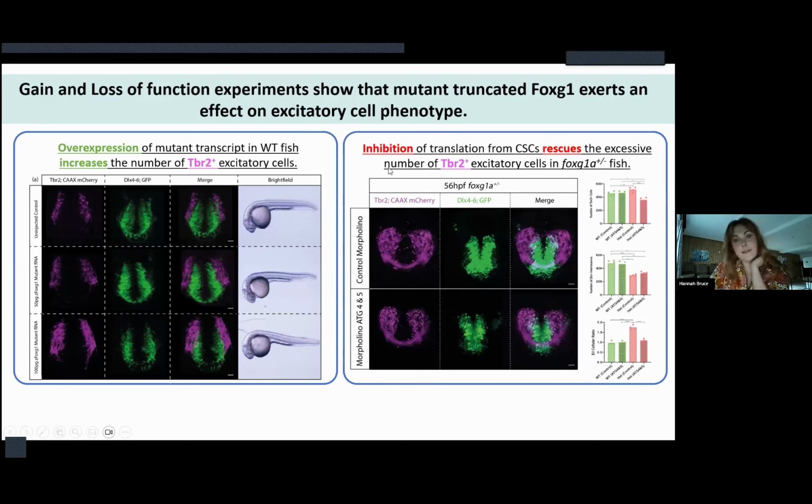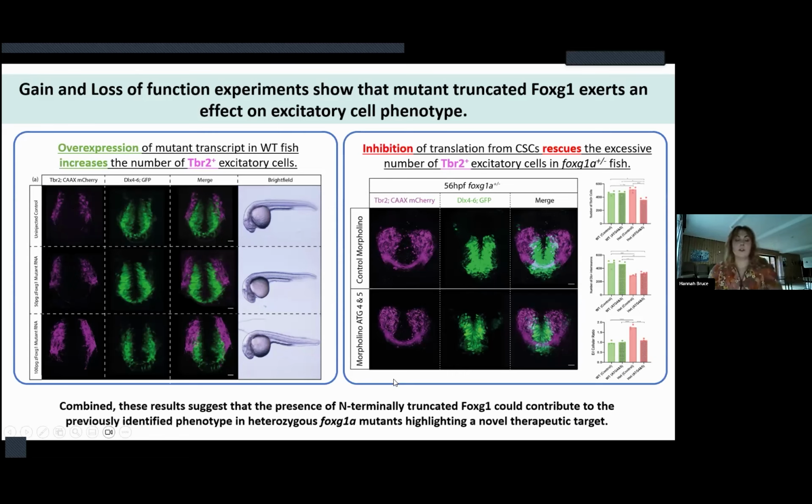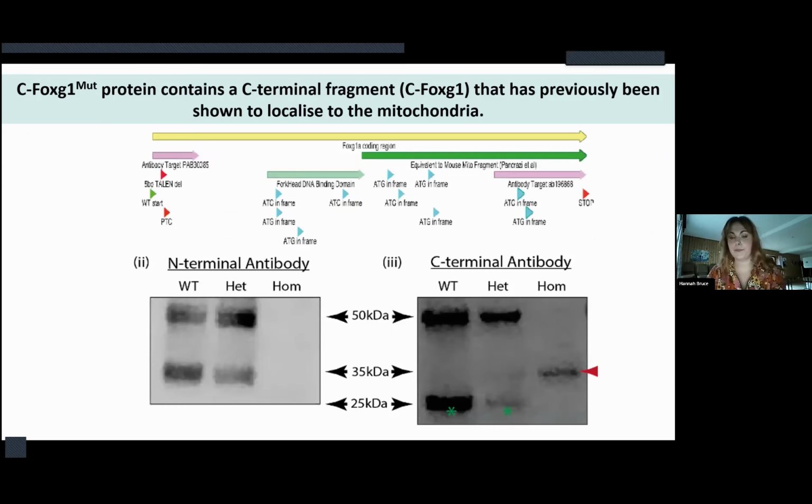Then on the other hand, I found that when I inhibited translation from this cryptic start codon using a morpholino, it rescued the excessive number of TBR2 positive cells, which suggests that the presence of this N-terminally truncated protein might actually contribute to the phenotype in heterozygous mutants and highlights it as a novel therapeutic target for FOXG1 syndrome.